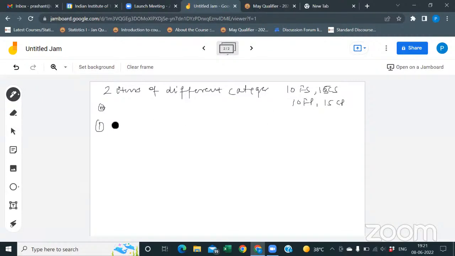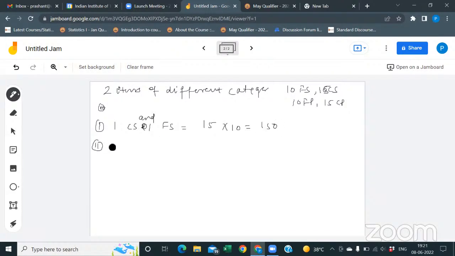Let's suppose he buys one casual shirt and one formal shirt. Then the ways are 15 into 10, that means 150.